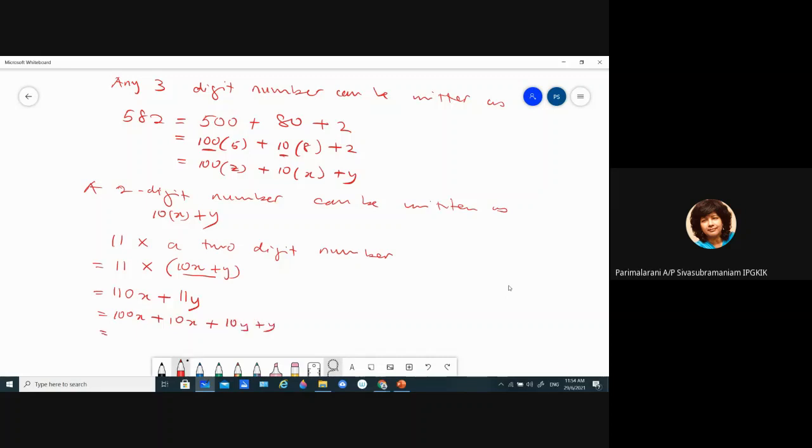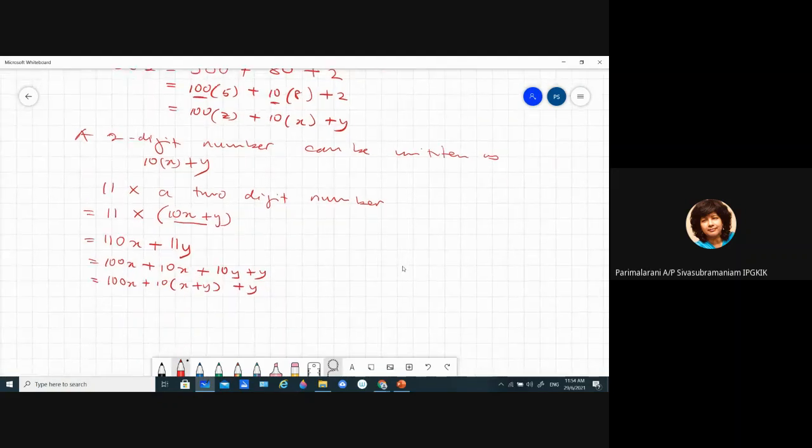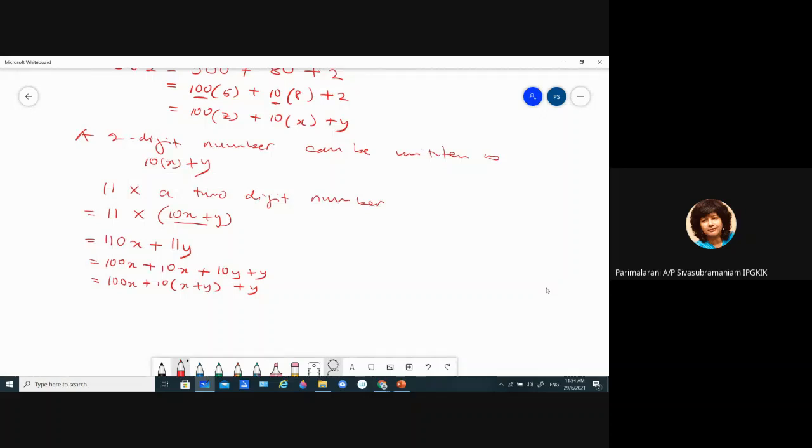So this also equals 100x plus 10 times (x plus y) plus y. That is why when we have any two digits, we add the two digits for the middle number.